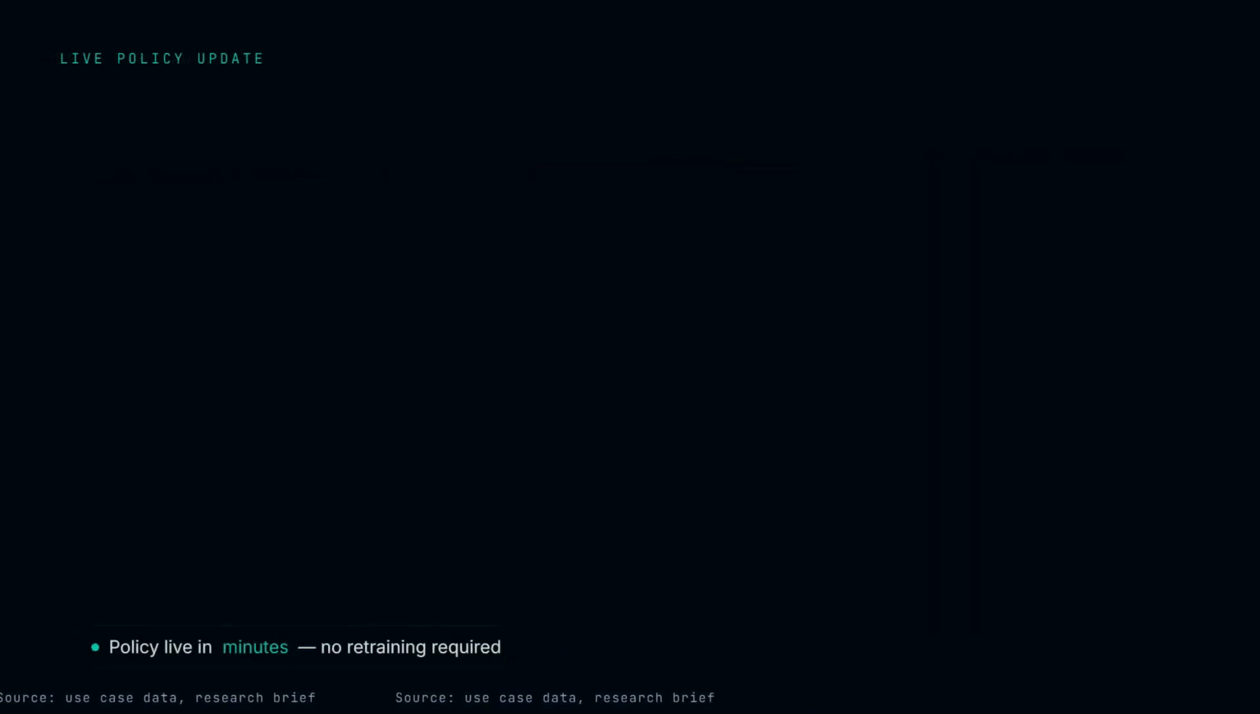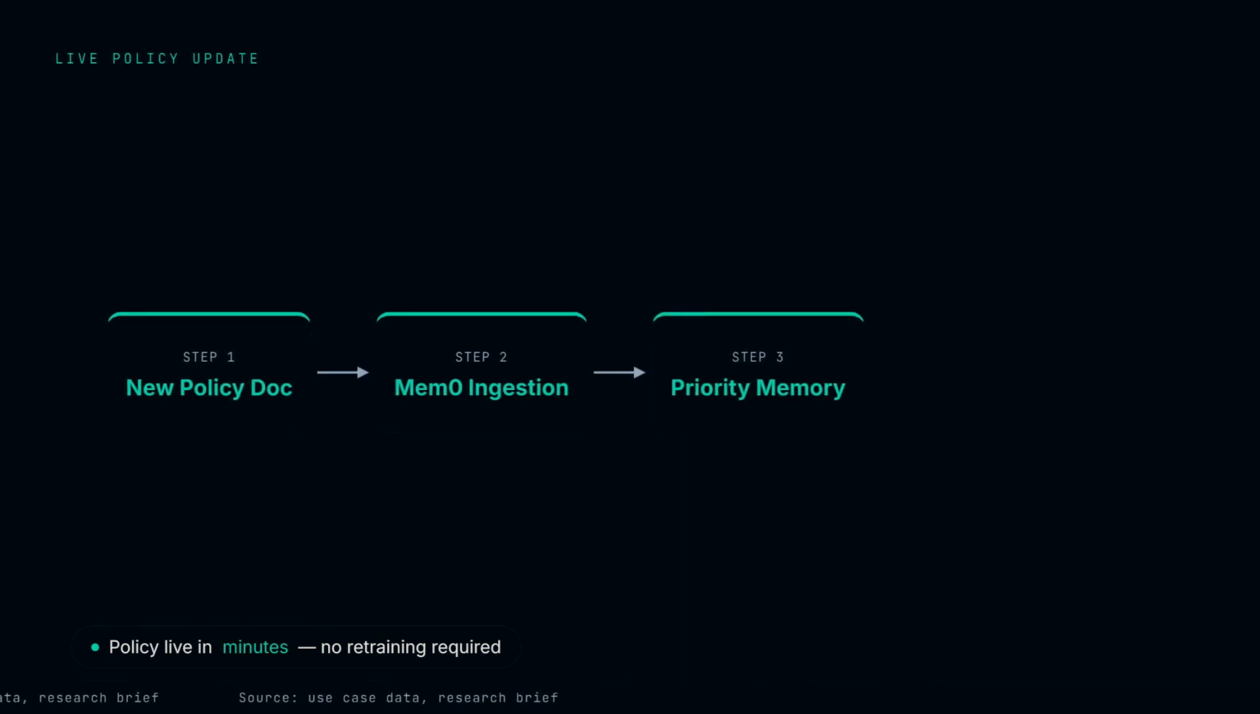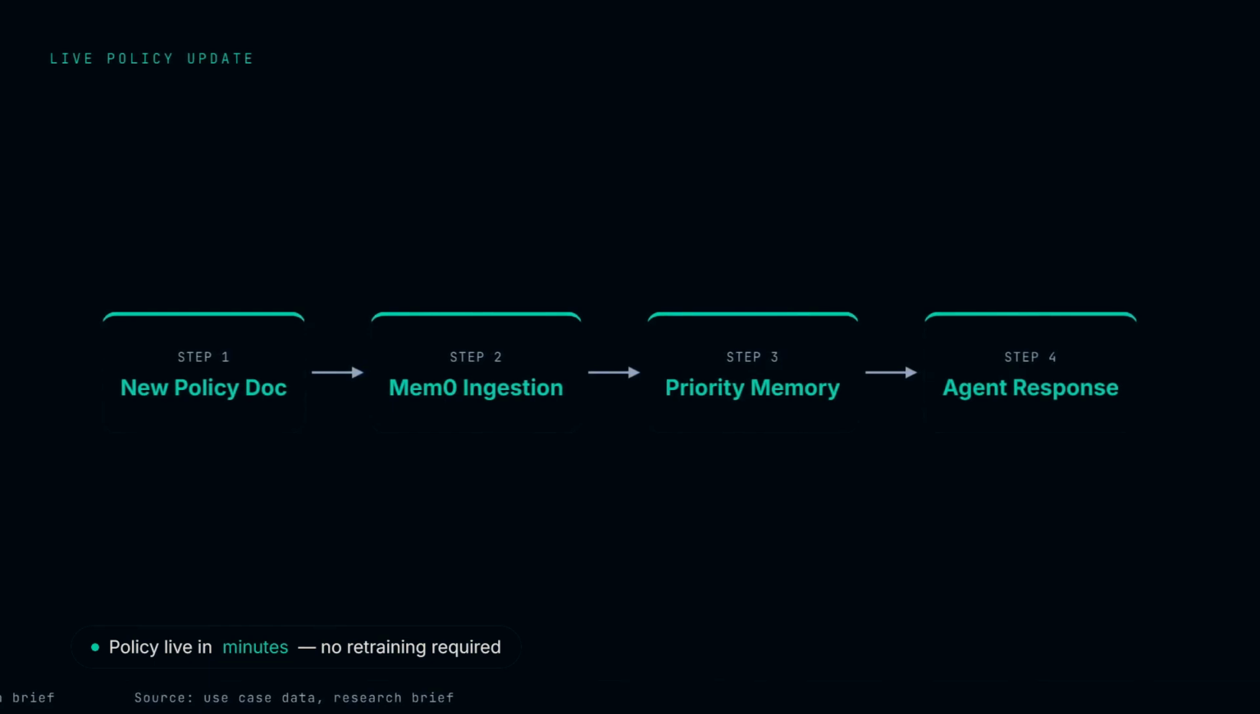Policy updates propagate without retraining. A company changes its return policy. With Mem0, the update is absorbed as a new high-priority memory with a fresh recency weight. Within minutes the agent reflects the new policy. No fine-tuning cycle, no deployment window.